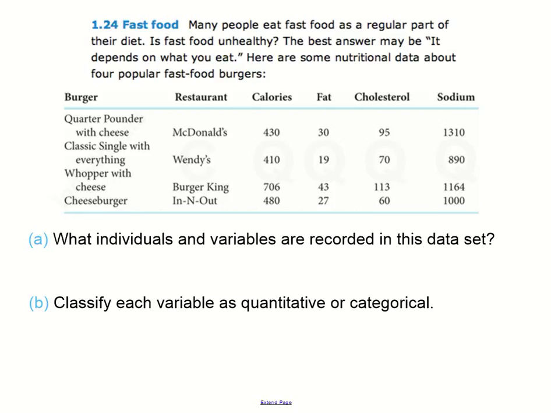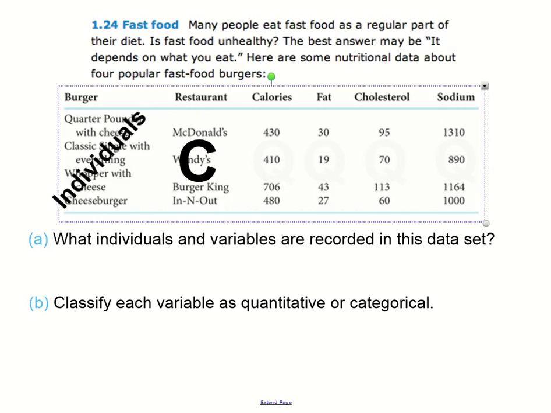You've taken the time to do that, let me show you what I got for mine. These are the burgers, those are individuals. That's what we're talking about. Restaurant, that's a variable. All my variables are up top: restaurants, calories, fat, cholesterol, sodium.